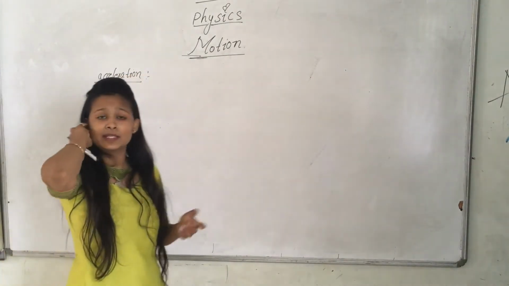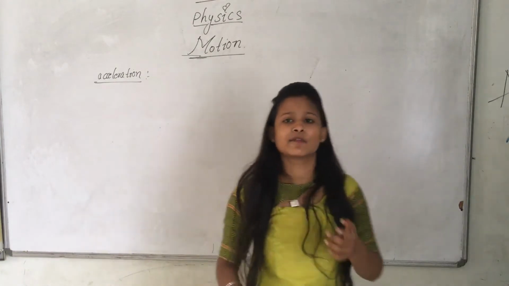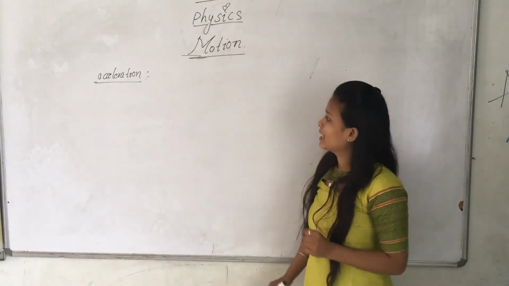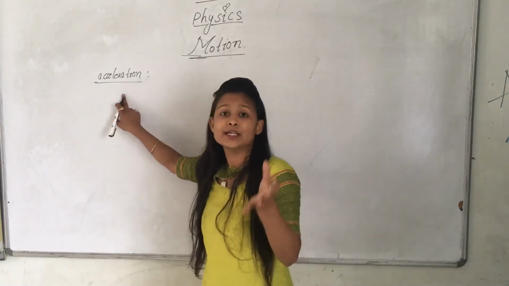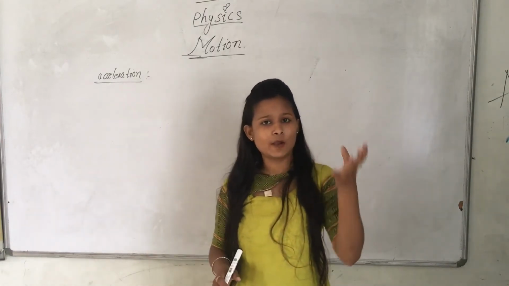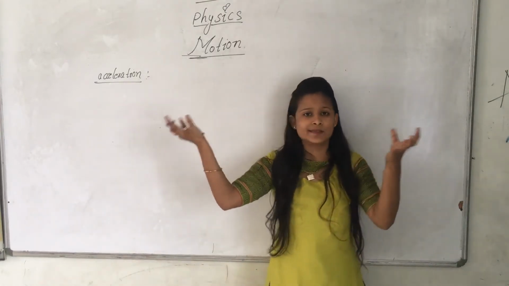Change in velocity. What is velocity? What I have said you about velocity. Velocity means displacement by time. In the same way, acceleration means change in velocity, means the initial velocity is one and the final velocity is another, and the difference.